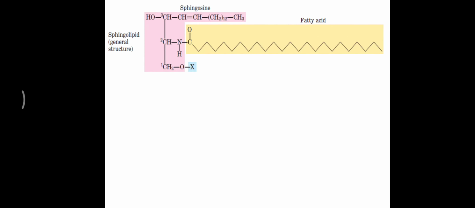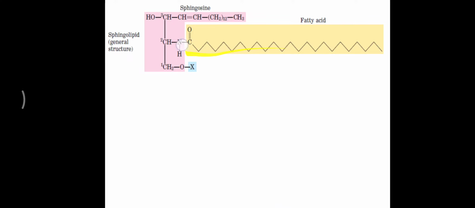Now the second classification, glycolipids. In glycolipids we have seen that sphingosine, an alcohol, is present. It is a long chain alcohol because an OH group is present, but apart from that an amino group, NH2, is also present, so it is called an amino alcohol. Sphingosine is one kind of amino alcohol. Over that sphingosine, a fatty acid is attached, which has the structure RCOOH. The hydroxyl group of the fatty acid and the hydrogen of the amino group of the sphingosine will be removed in the form of water.